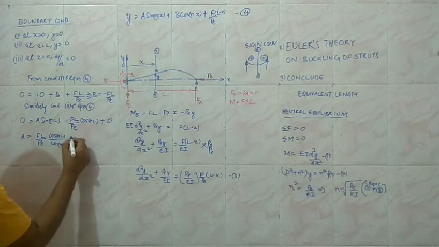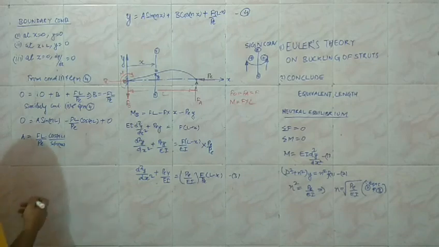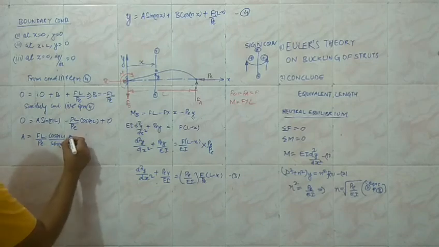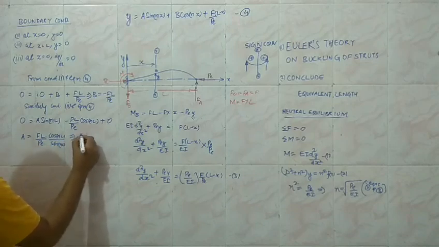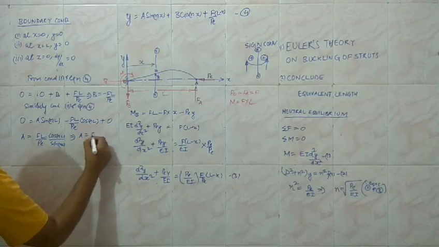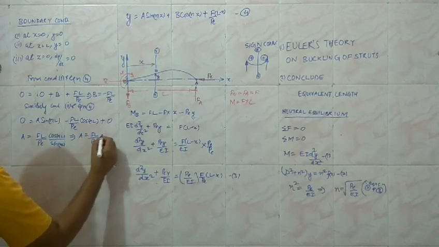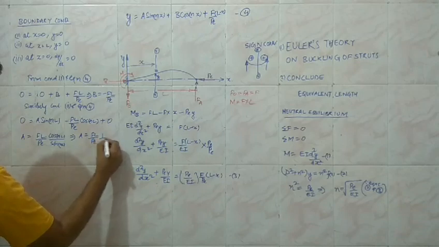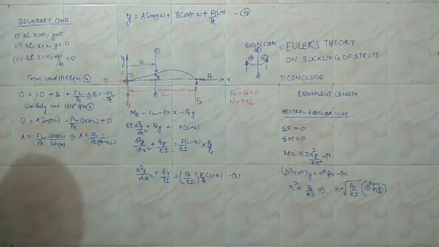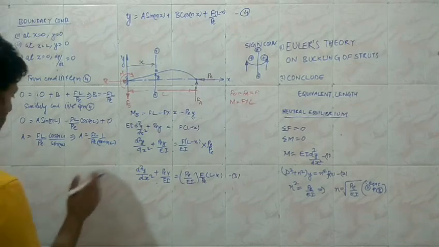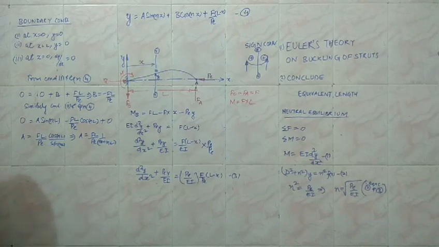FL upon PE, the negative sign is going to be cancelled out, FL upon PE cos NL upon sin NL. So we can write it either as cot NL or in the tangent form. So this implies that A is equal to FL upon PE into 1 by tan NL, because we know the trigonometric function variations for the angle.